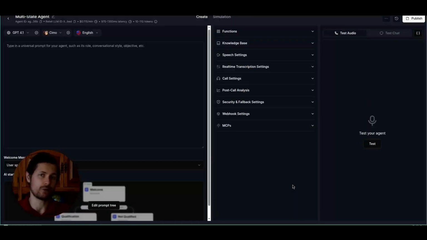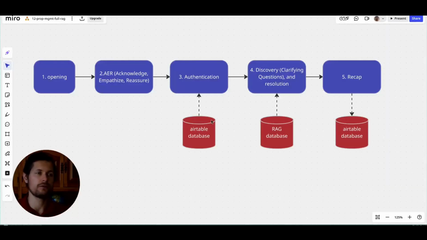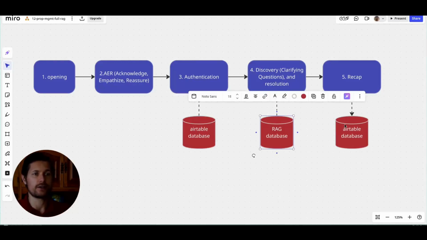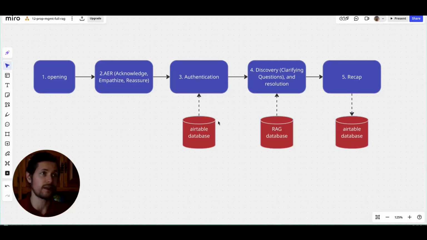This means that our agent is composed of multiple steps. That's why it's called multi-prompt. Single prompt means it has just one prompt, but the problem there is that LLMs often hallucinate, and especially when calling tools, this can be difficult because sometimes it calls the tools and sometimes it doesn't. And these database connections here are tools, so it's important that it calls them correctly.